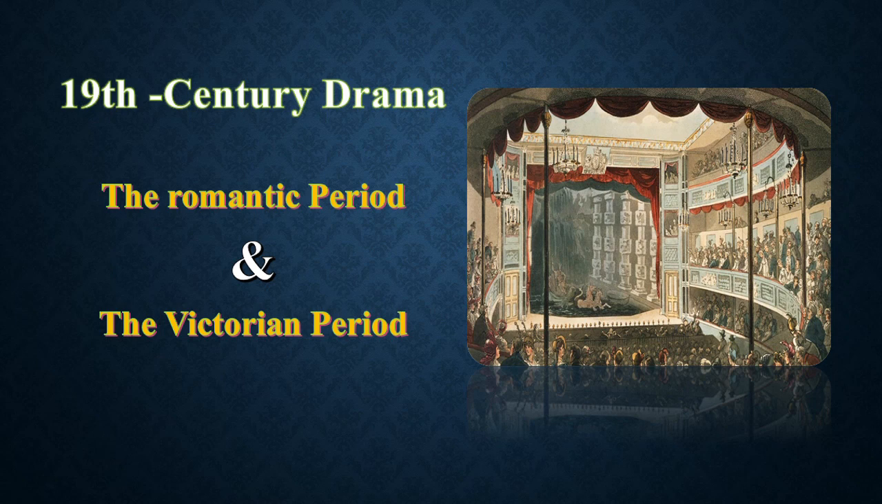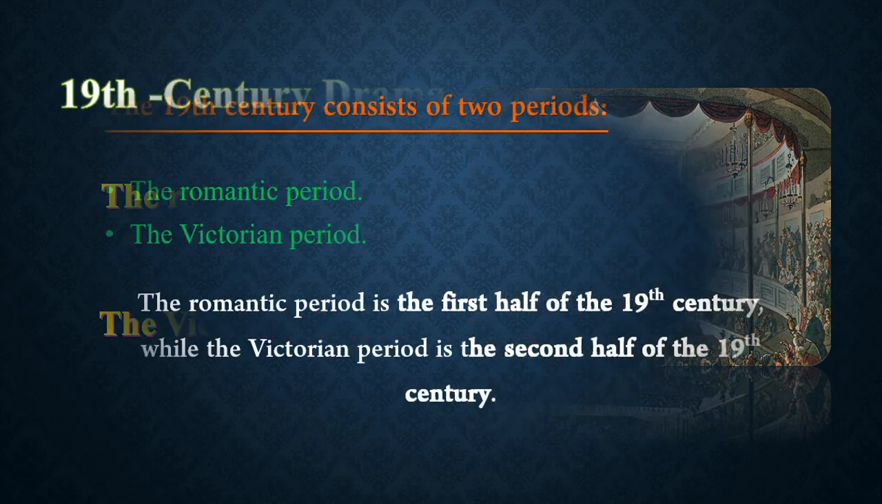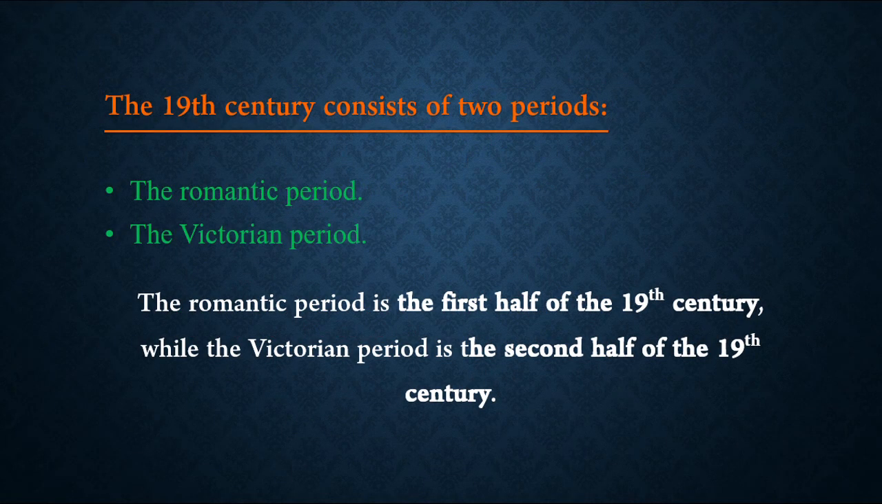19th-century drama, the Romantic period and the Victorian period. In this video, we will have a brief introduction about the 19th-century drama. The 19th century consists of two periods, the Romantic period and the Victorian period.